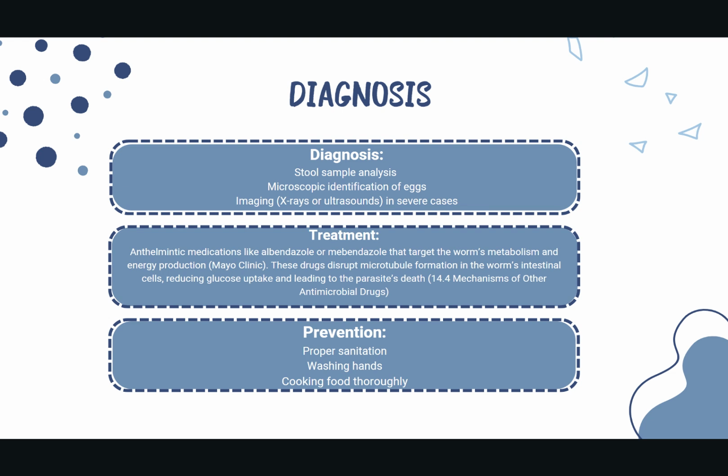This starves the worm and eventually kills it. We also talked in class about how it's hard to make drugs with selective toxicity against helminths because they are eukaryotic like us. So finding drugs that can target the worm without harming the human host is a challenge, which is why these anthelmintic drugs are so valuable. As for prevention, it's mainly about proper sanitation, washing hands, and cooking food properly to avoid ingesting eggs.